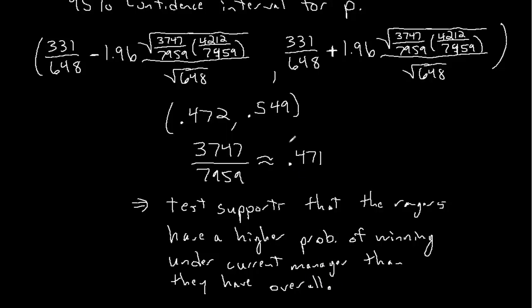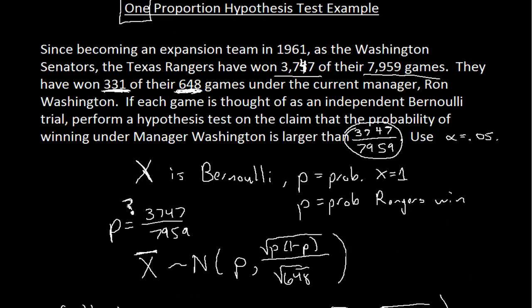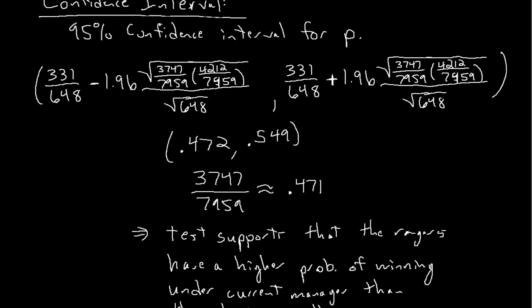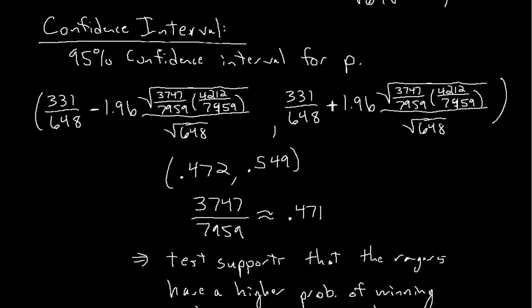Okay, so it just made it. It was really close, but the test ends up supporting the alternative hypothesis that their probability of winning under the current manager, was it Ron Washington? Under Ron Washington, is actually different than what it is with other managers, or the other managers that the Rangers have had.